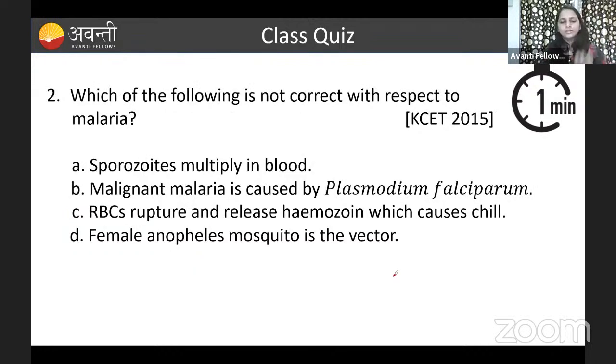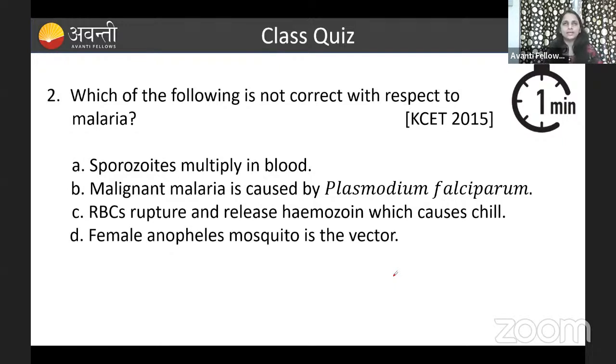Let us go to the next question, guys. Which one of the following is not correct with respect to malaria? You all studied malaria, right? So here are the options for you. Option A, sporozoites multiply in the blood. Option B, malignant malaria is caused by Plasmodium falciparum. Option C, RBC rupture and release hemozoin which causes the chill. Option D, female Anopheles mosquito is a vector. Which one is the correct answer, guys? You can pause the video and answer this question. You have 1 minute.